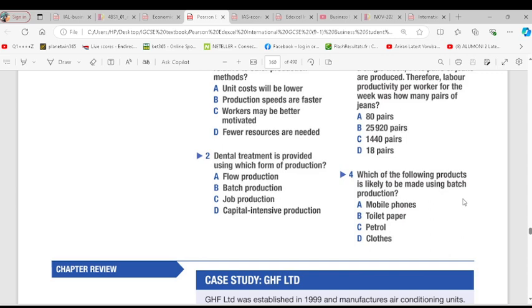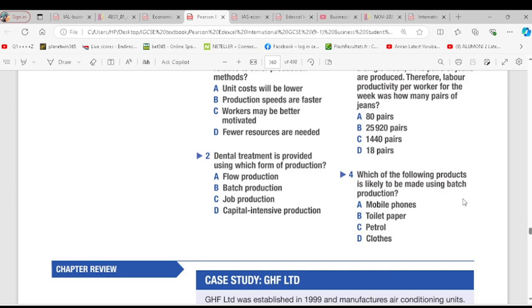Clothes. Why did you choose clothes? Because not everyone is wearing the same, for example, T-shirt or trousers. So batch production helps, especially machinery, change the size of the T-shirt, change the size of the clothes. Great. Not everyone is wearing the same size. You're right. Thank you. Question 4 is D.